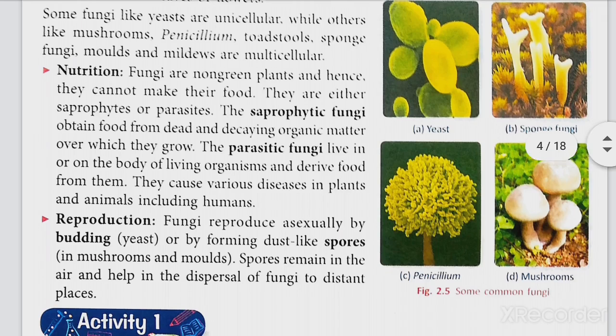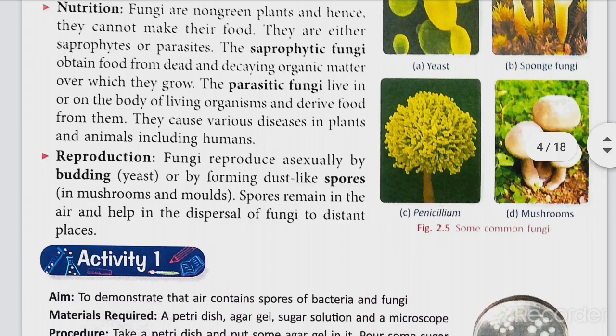Now, reproduction in fungi. Fungi reproduce asexually by budding. Now, the question comes, what is this? This is a type of asexual reproduction where a new organism is formed as an outgrowth from the parent body.